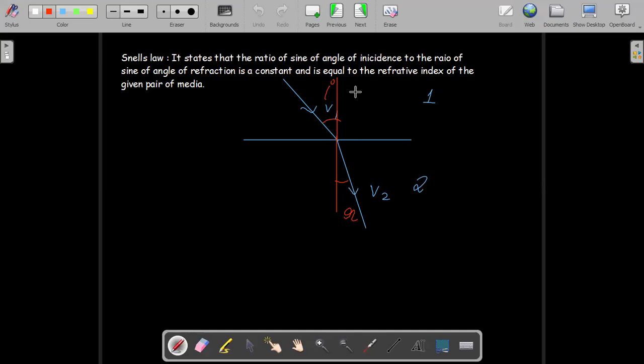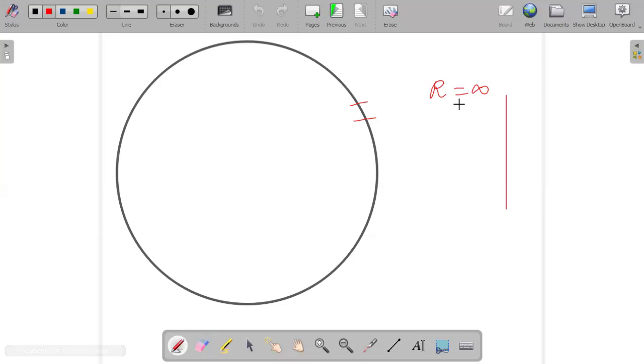Yeah, that's all. And one more doubt, sir. There was a question, sir. How can a plane mirror and the spherical mirrors, that is convex and concave mirror, be distinguished without touching them? Yeah, by the formation of images.